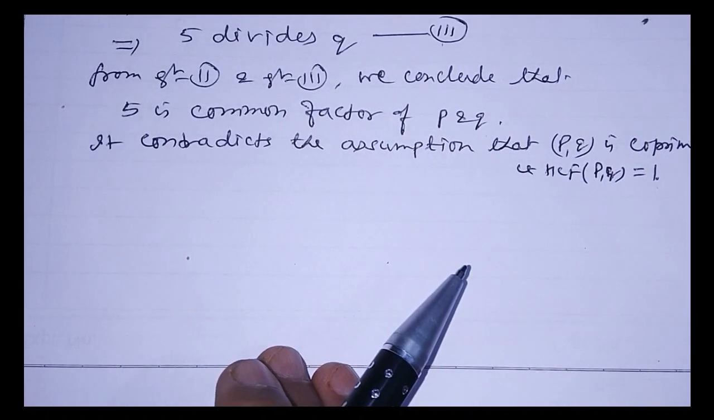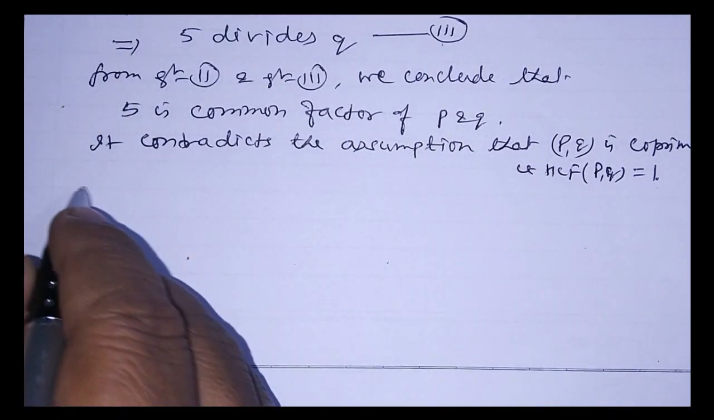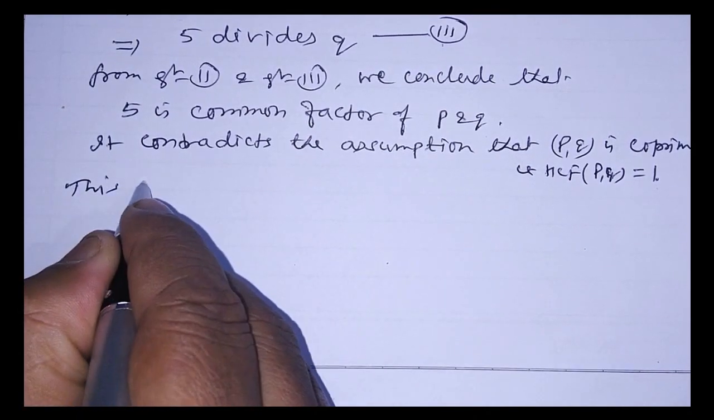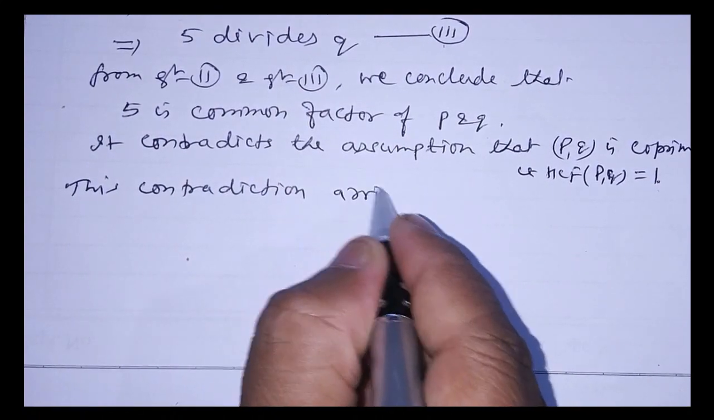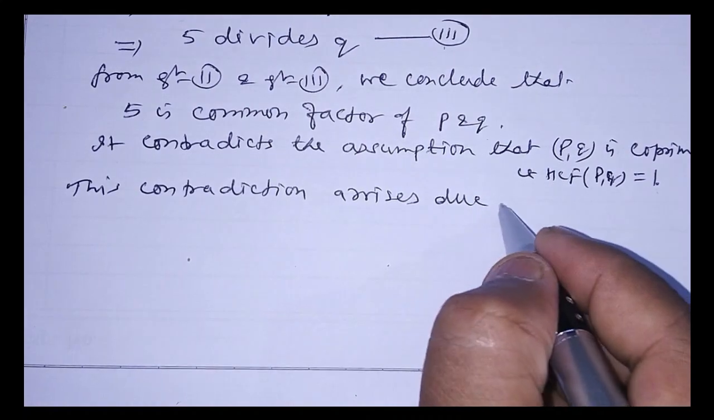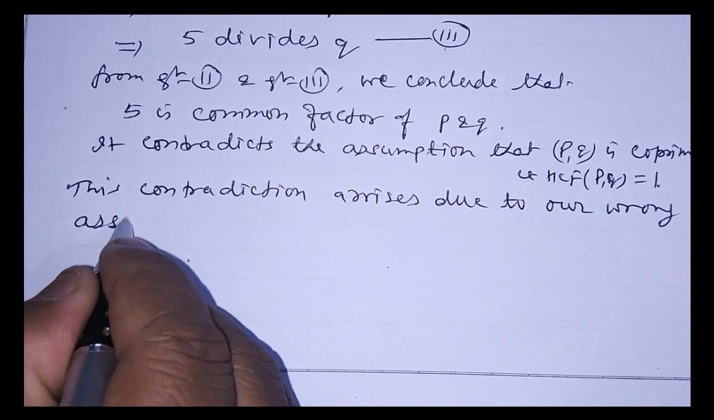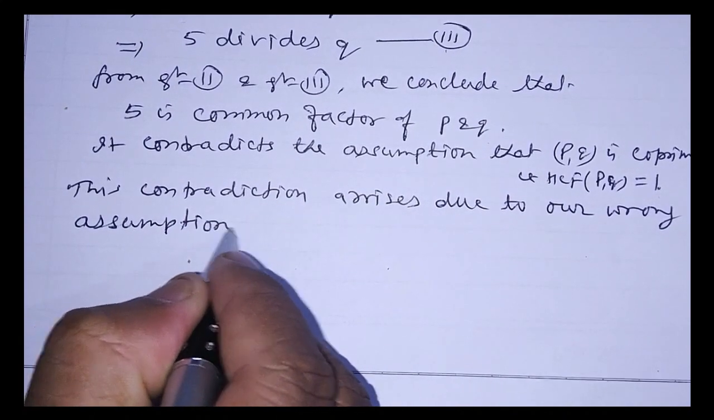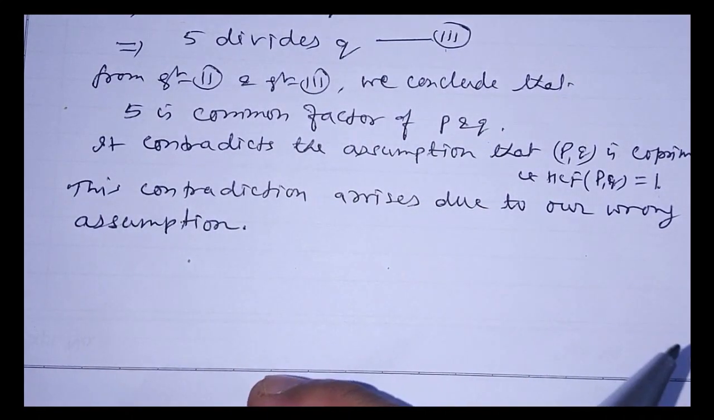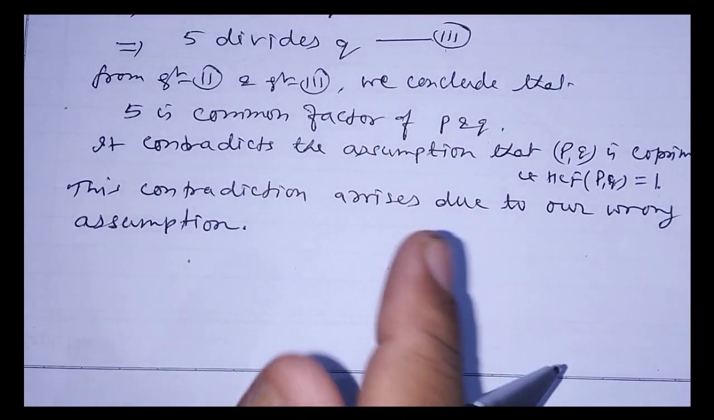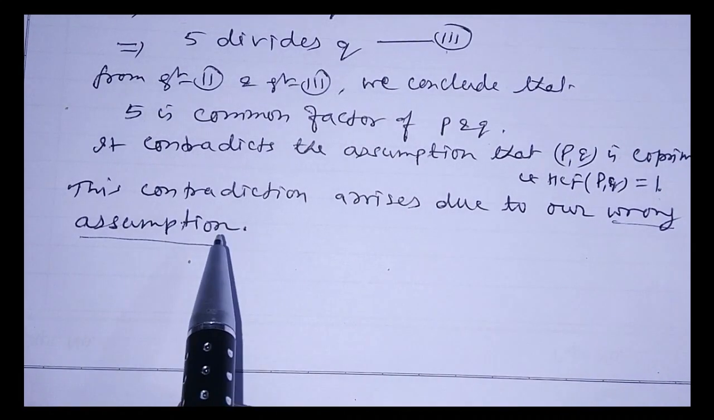So why does this wrong assumption come? Why does this contradiction come? This contradiction arises due to our wrong assumption. So what we assumed in the beginning was, let root 5 be a rational number. That was our assumption, and that assumption was wrong. It was stated that the assumption we have taken in the beginning was a wrong assumption.